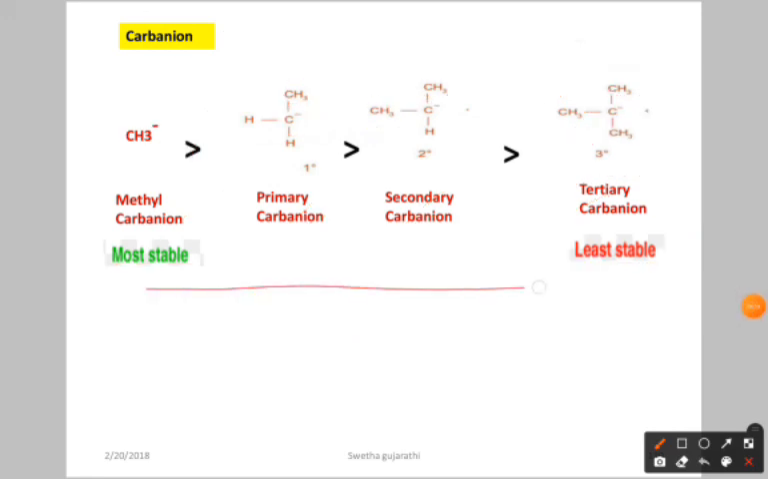So this is the order. It is the reverse of carbocation and free radical. These are important, and they are frequently asked in exams.